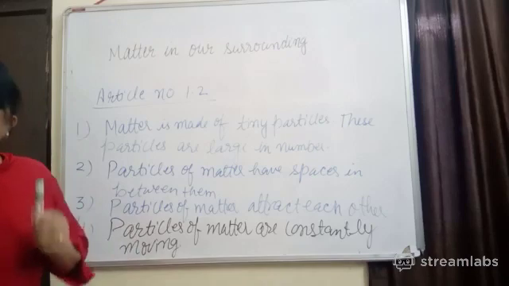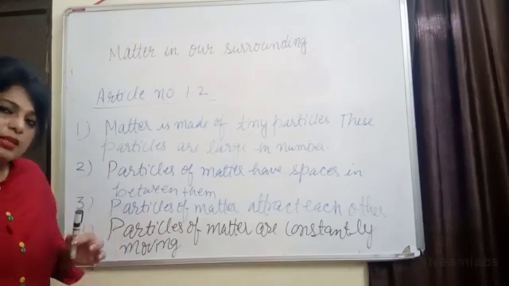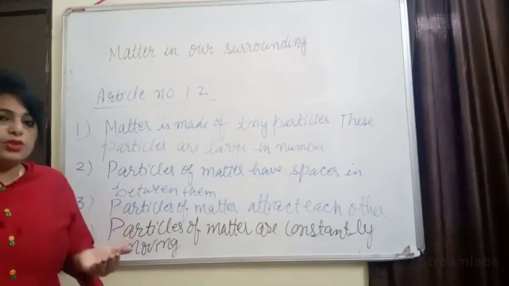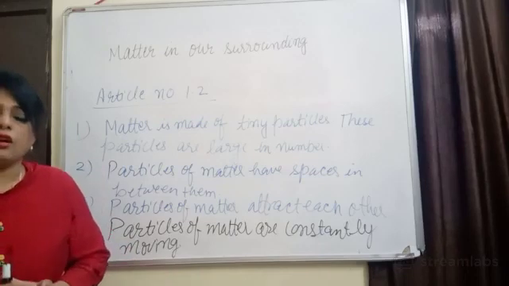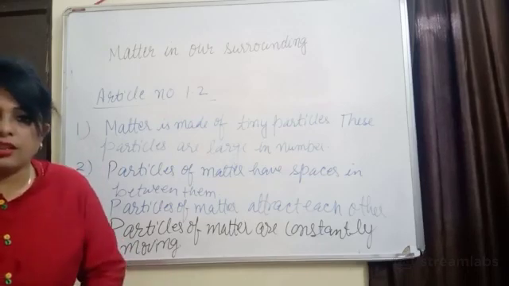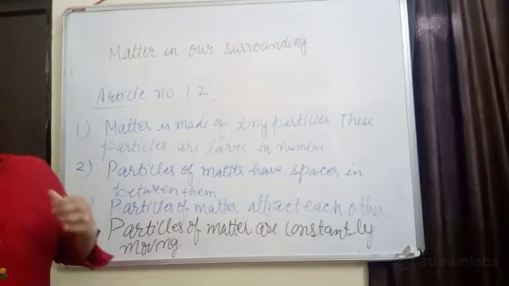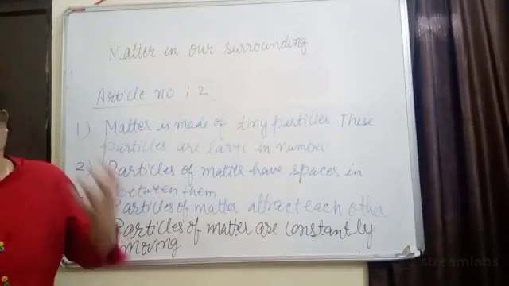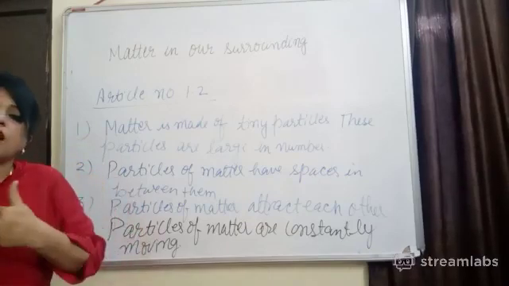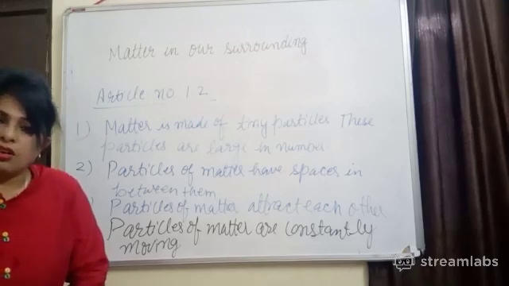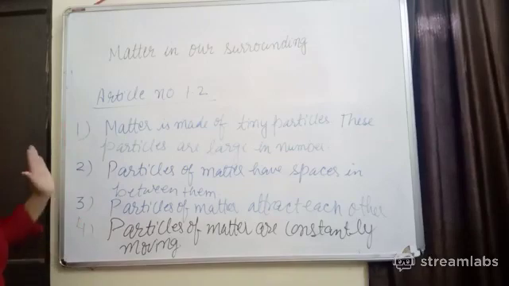When you take water, pour 2 to 3 drops of red ink or blue ink and keep it undisturbed for some time, you will observe that the red ink spreads through the whole water. We have not used any kind of stirrer in this, but it is mixing on its own. So intermixing on its own proves that the particles of liquid, that is water and ink, are constantly moving. They are hitting each other and they can intermix with each other, right? So these are the four properties.